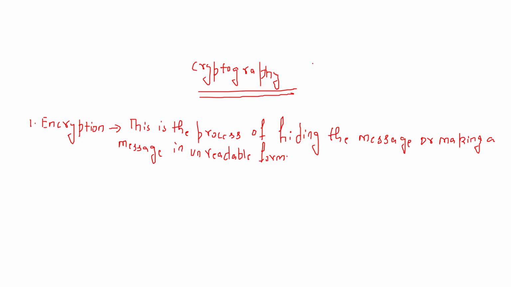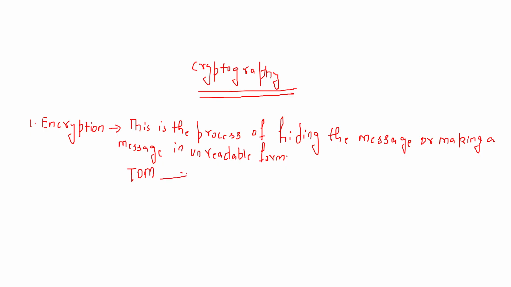So I will give you a simple example here. Suppose I want to send a password, right? Let us say the password is Tom. So I want to send a password to one of my friends, and the password is Tom. I want that any unauthorized person who happens to catch this message should not be able to extract the message, right? So what I will do is I will hide this message.